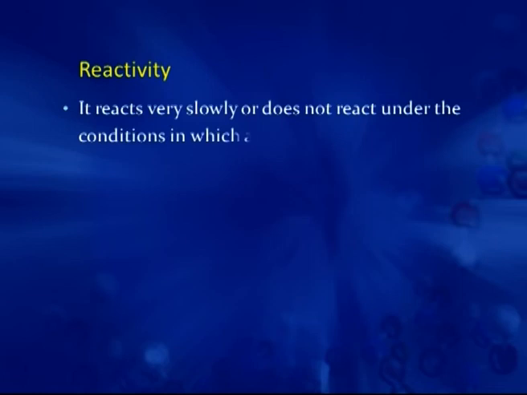Now, stability not only affects the course of a reaction, it also affects the reactivity. Due to this stability of benzene, it becomes slow, or it does not react under the conditions in which alkenes react very fast.